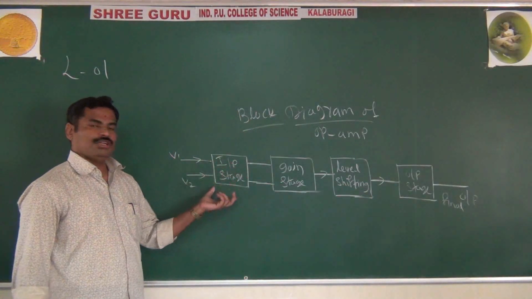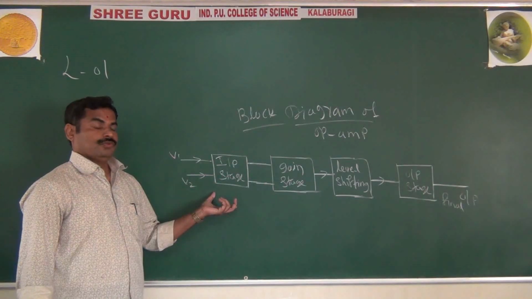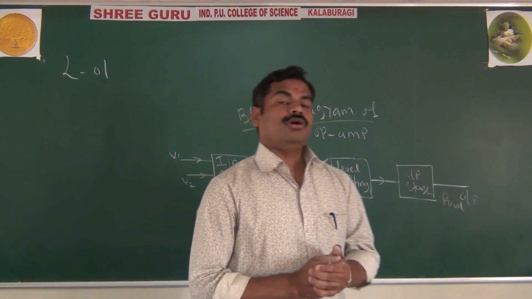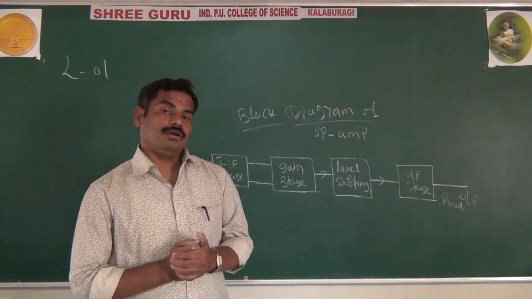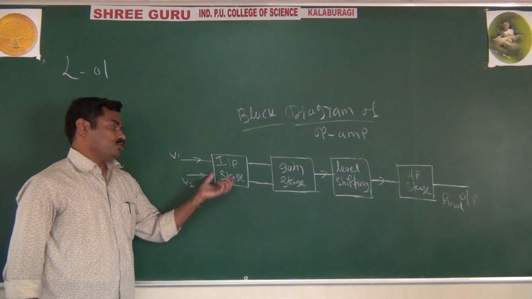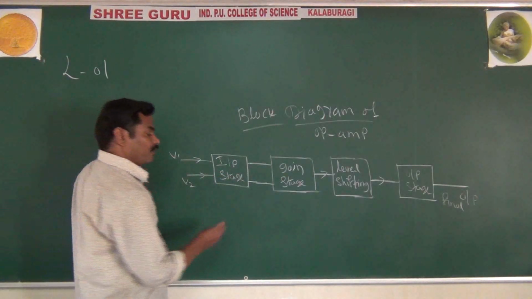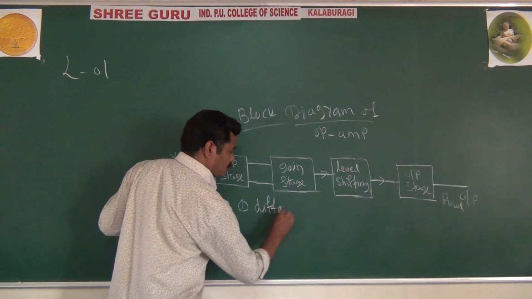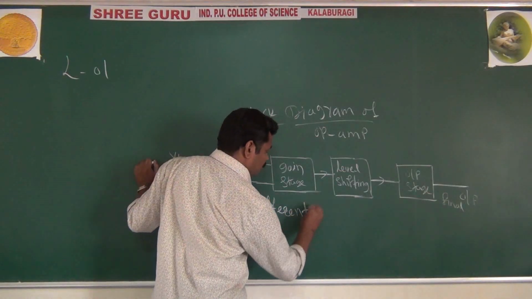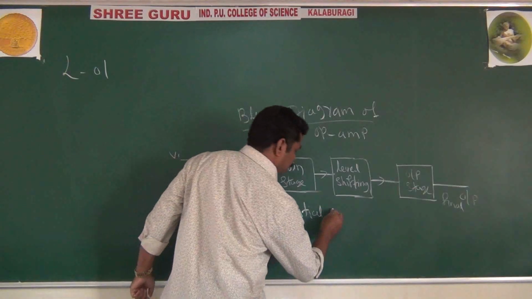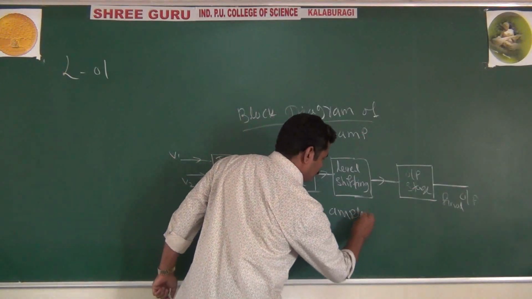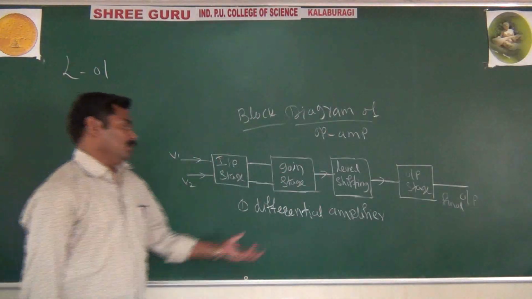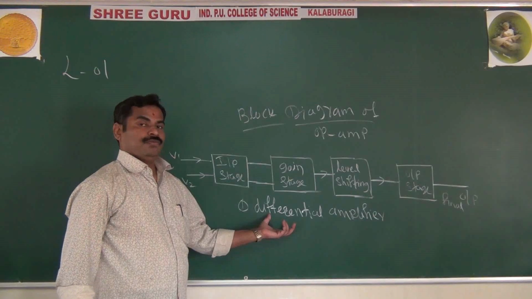The first important one is the input stage. In the block diagram of the op-amp, in the input stage you are using a differential amplifier. In the input stage you are using a very important amplifier called the differential amplifier.